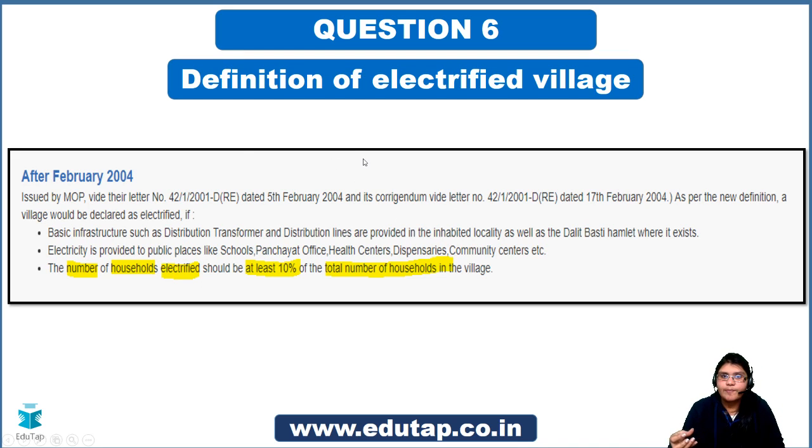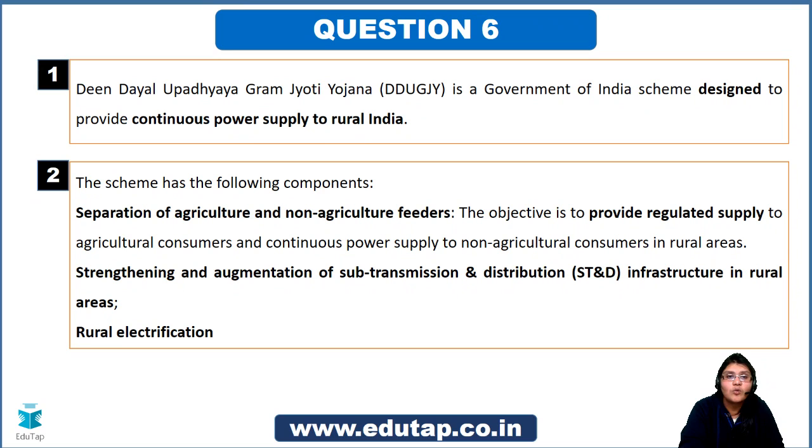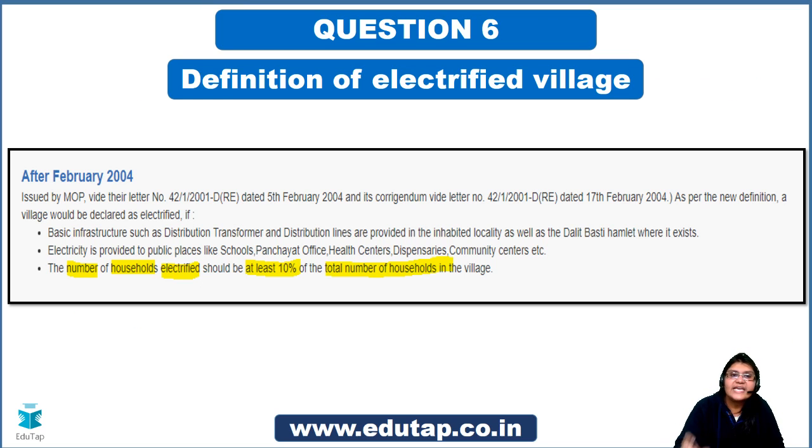Friends, always remember that when a new scheme comes up in the same sector where a scheme already exists, that means there is some drawback in the existing scheme. The same was the case with the scheme we are discussing, the Deen Dayal Upadhyaya Gram Jyoti Yojana. According to this scheme, there is a particular definition of an electrified village. How would you call a village electrified?